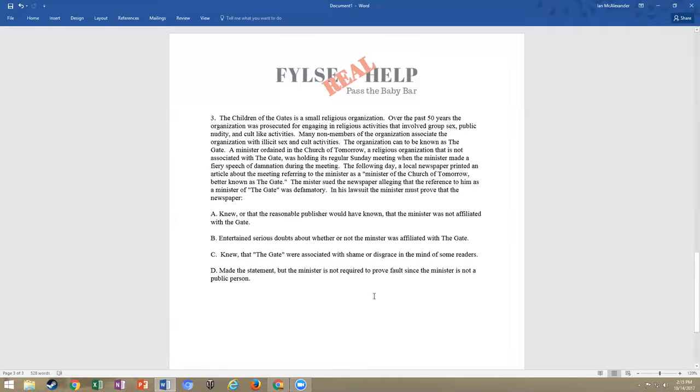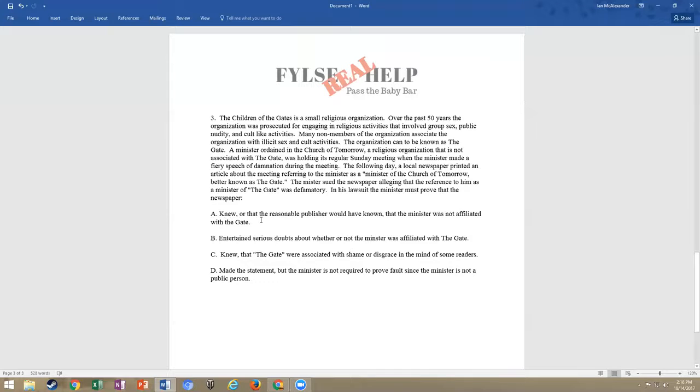And then let's take a look at D. D says made the statement, but the minister's not required to prove fault since the minister's not a public person. Well, remember, liability without fault cannot be imposed in an action against a professional publisher, and that's what they are here.